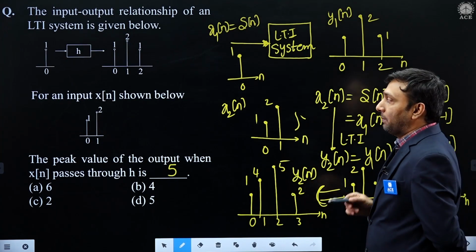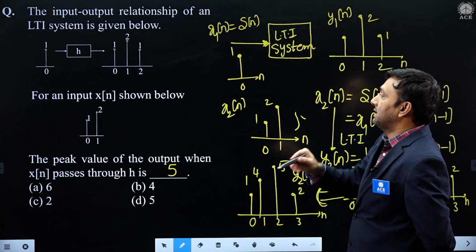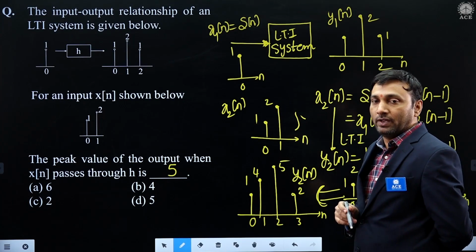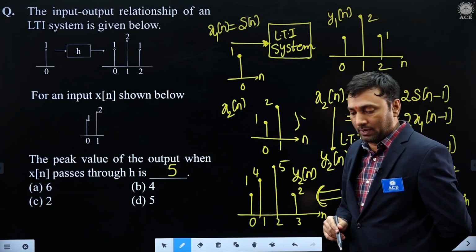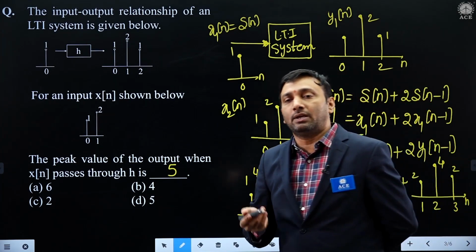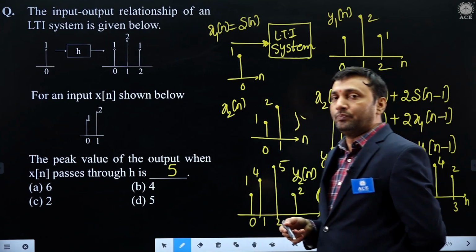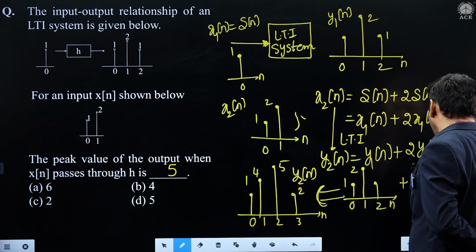For your understanding purpose, I assumed the first input as x1 of n and the second input as x2 of n. Basic LTI system property: for an LTI system, whatever happens to the input, the same thing happens to the output. Very easy.